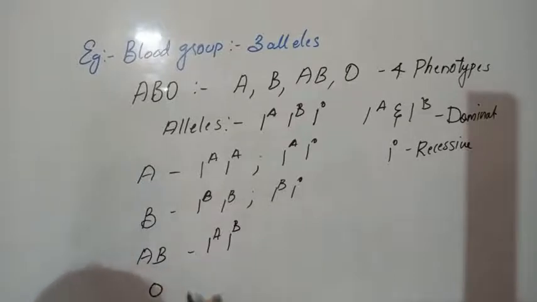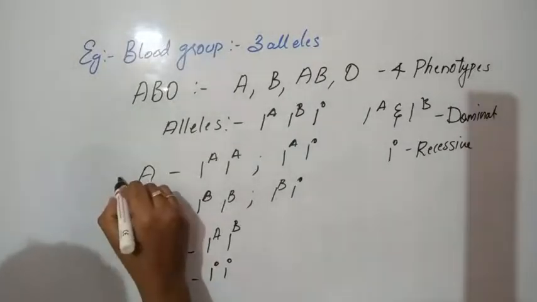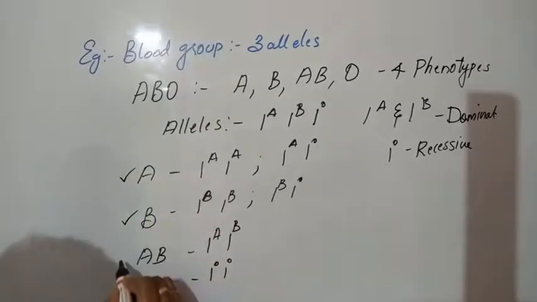Then in the O group, the dominant alleles are not present, so only recessive alleles are there. So it shows IO, IO. So these are the possible phenotypes. We get 4 phenotypes: A blood group, B blood group, AB blood group, and O blood group.